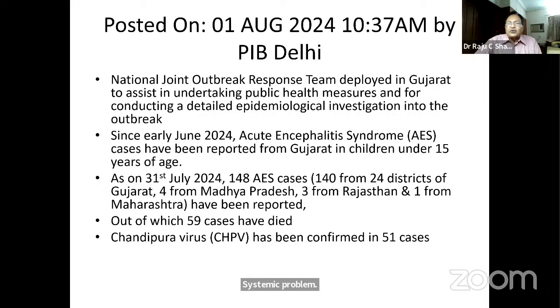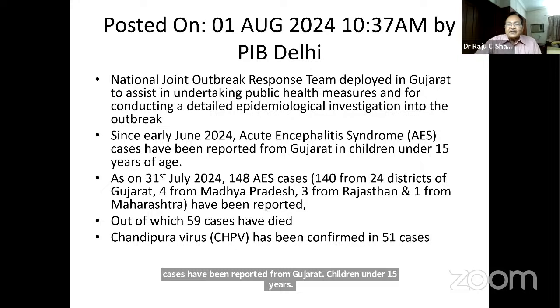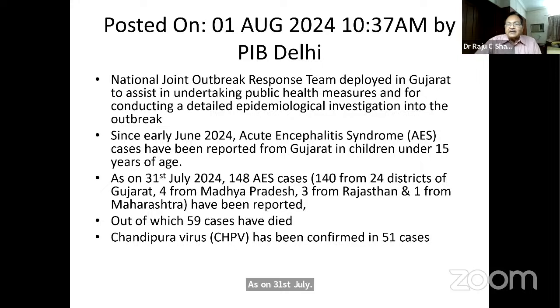Recently, the National Joint Outbreak Response Team was deployed in Gujarat to assist in undertaking public health measures and for conducting detailed epidemiological investigations. These cases have been reported from Gujarat in children under 15 years. As on 31st July, total cases reported were 148. 140 were from Gujarat, from 24 districts.